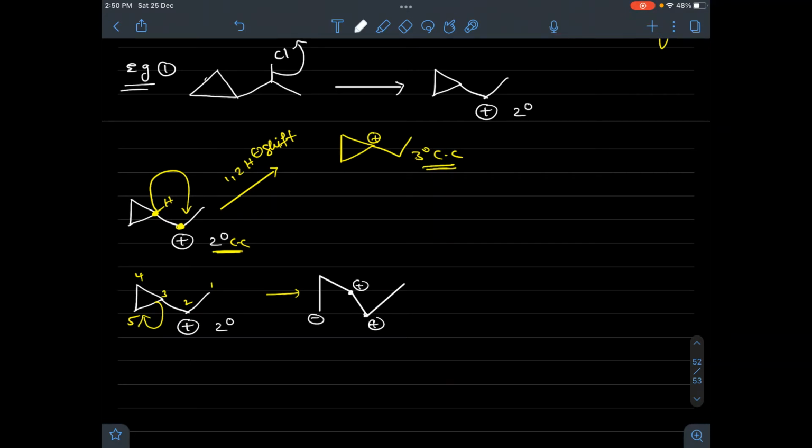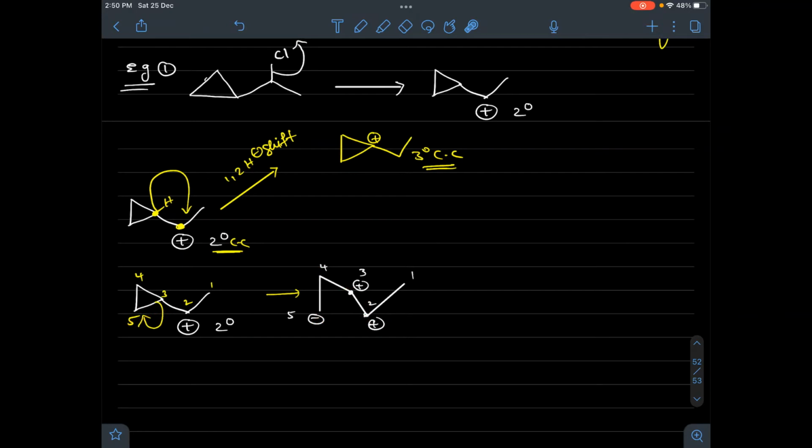This is carbon number 5. 1, 2, 3, 4, 5. These numbers are only for your better understanding. Now for expansion, this 5th carbon with the negative charge attacks the 2nd carbon, so that this 3-membered ring turns into a 4-membered ring: 1, 2, 3, 4.